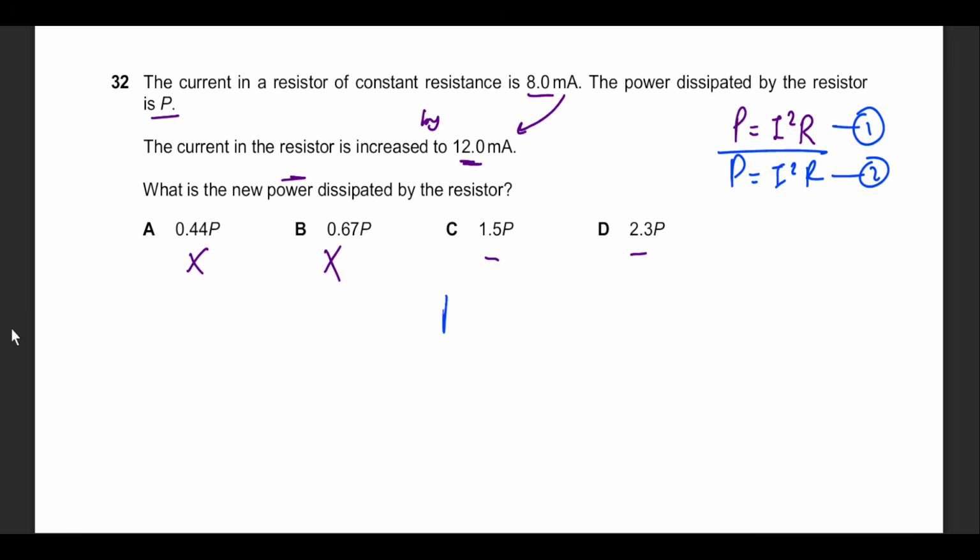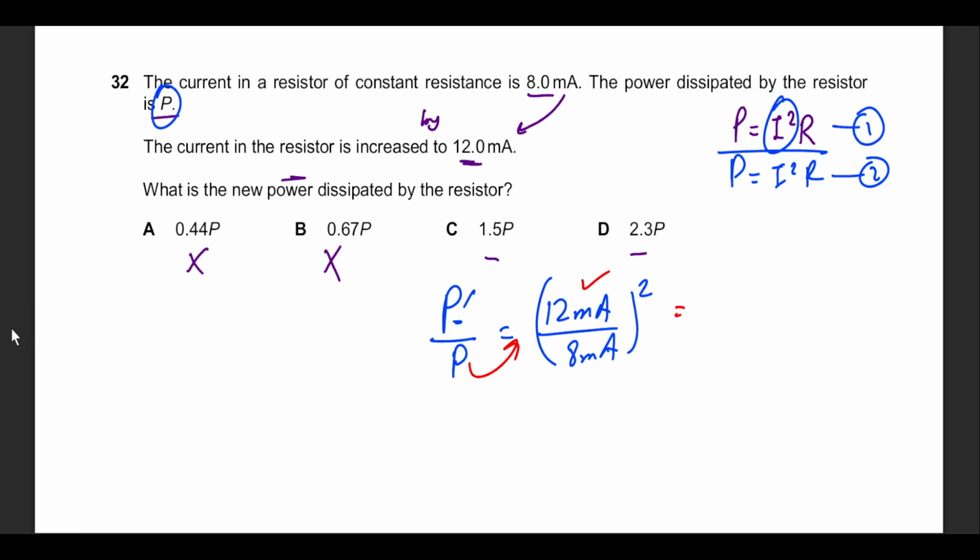So P dash divided by P, the letter P was given in the question, equals new power P dash, which is 12 milliamps divided by 8 milliamps. And since this is current squared, the whole bracket has to be squared. So P goes to the side. If you calculate this, first divide 12 by 8 and then take the square. This is going to give you 2.25 P, which is going to become option D.